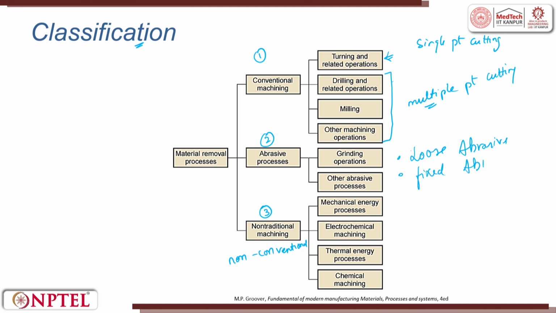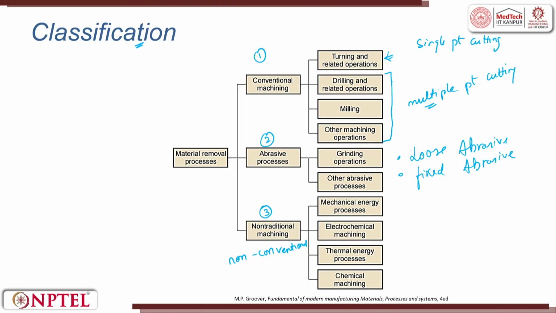That means the abrasive can be fixed at a certain point and that can be used as a tool for machining. Loose abrasives are where abrasives are spread on top of a surface. For example, if there is mud spread on top of a flat tile, and when you walk, there is a friction between your shoe, the sand particle and the tile. Based on your load and the action, there is a scratch which is getting created. If many scratches are formed on the tile, the material is removed. So, loose abrasives work in the same phenomena.